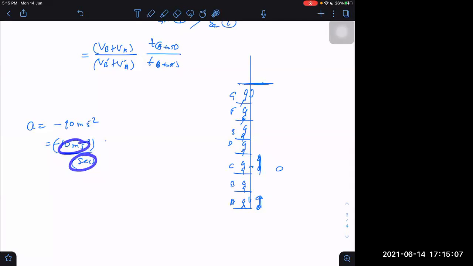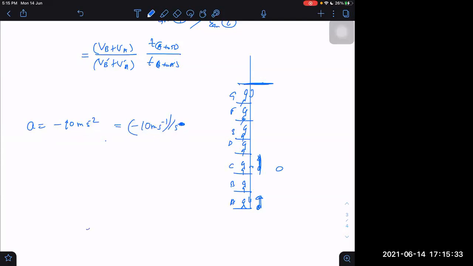Rather than saying per second square, I prefer to say acceleration is minus 10 meter per second every second. Why? It gives me the idea that it is changing by 10 meter per second every second.